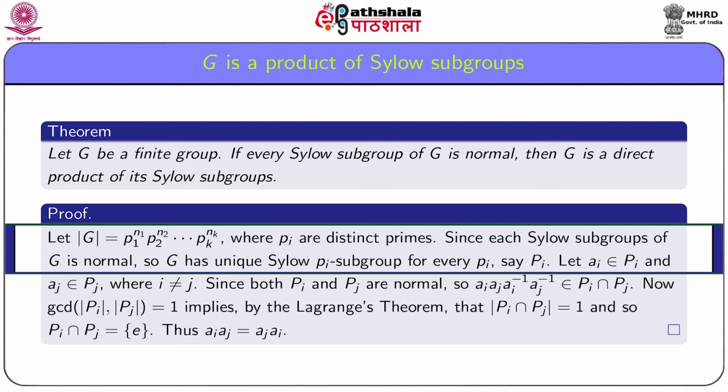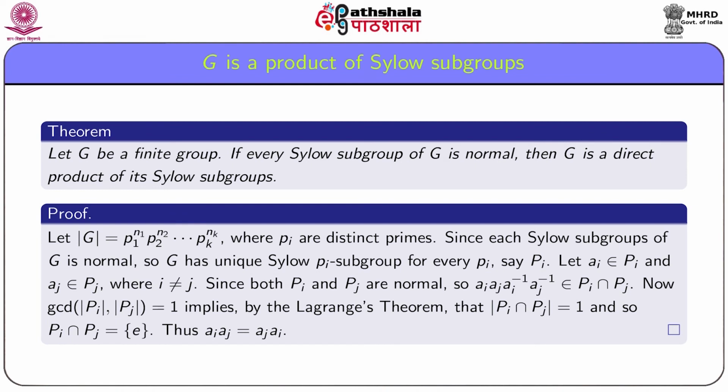Let order G be equal to p1 to the power n1, p2 to the power n2 and so on, pk to the power nk, where p1, p2, pk are distinct primes and n1, n2, nk all are positive integers. We know that every group G has a Sylow p subgroup.